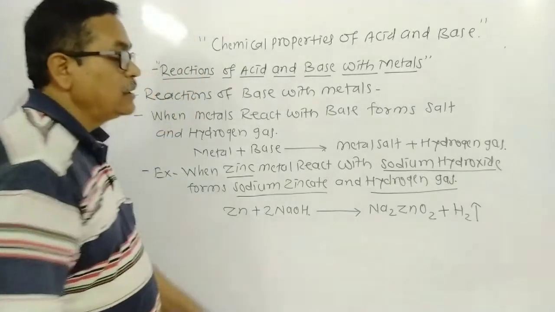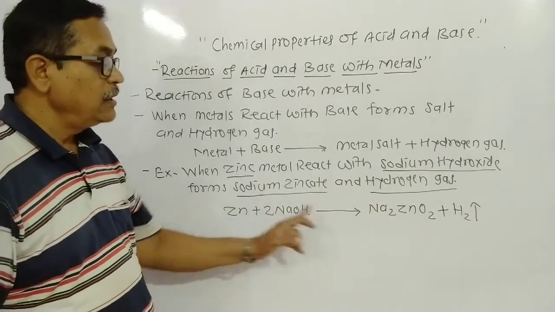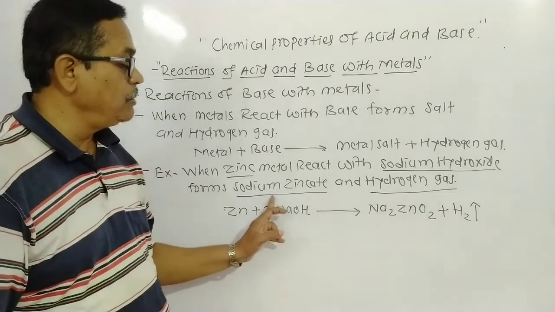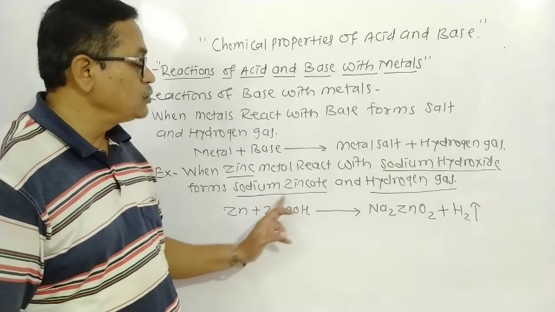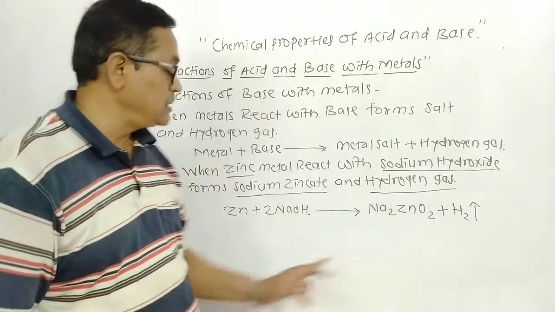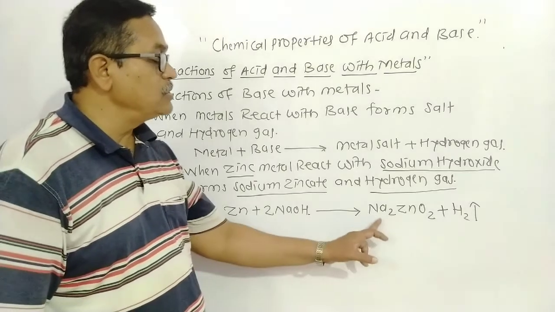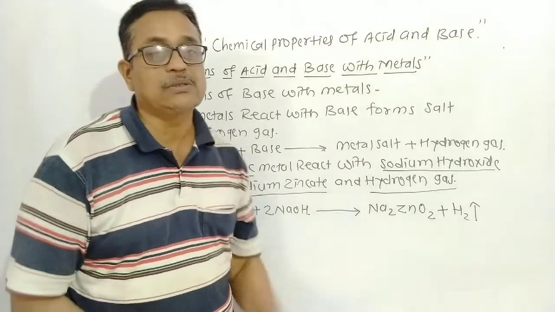Here Na2ZnO2 is sodium zincate, a salt of zinc. Sodium zincate Na2ZnO2 plus hydrogen gas H2, meaning Zn plus 2NaOH gives Na2ZnO2 plus H2.